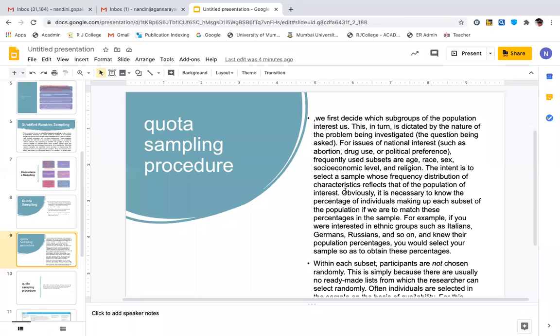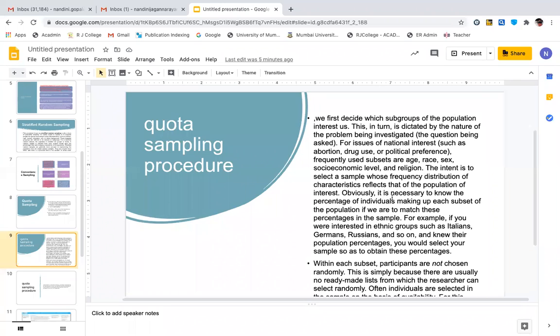For example, I want to study the drug abuse pattern, or the amount of drug abuse, or why they are getting into drug abuse, say among middle-aged people. So I have a quota decided: 50 from each age group, between 35 and 55, 55 and 60, and so on. So 50, 50, 50 is the quota I have fixed. So 50 people I will be studying from each age group. The intent is to select the sample.